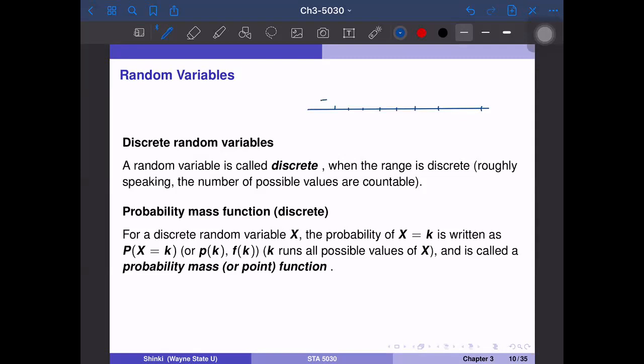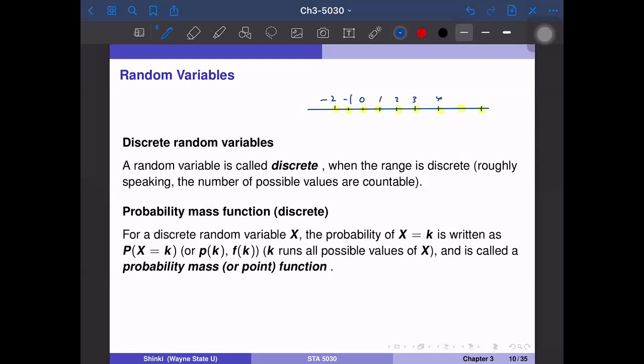So for example, -2, -1, 0, 1, 2, 3, and so on. So each possible outcome is isolated. If this is a little bit vague for you, then you can think of discrete random variables as countable. Actually, countable and discrete are different concepts, but for example, all integers are countable and discrete.